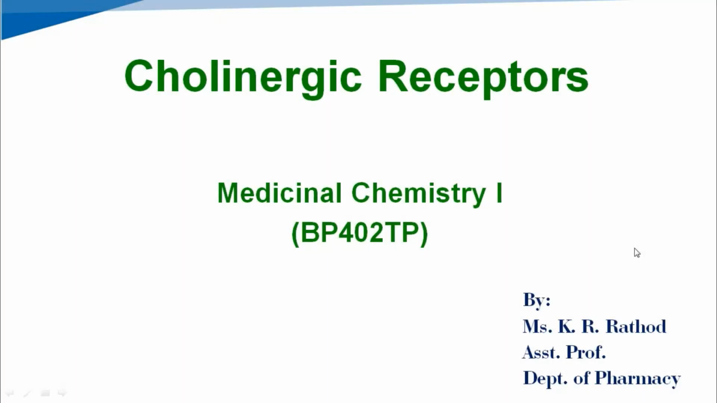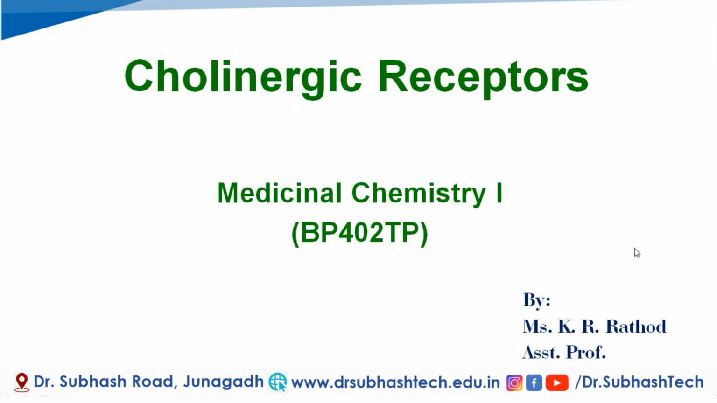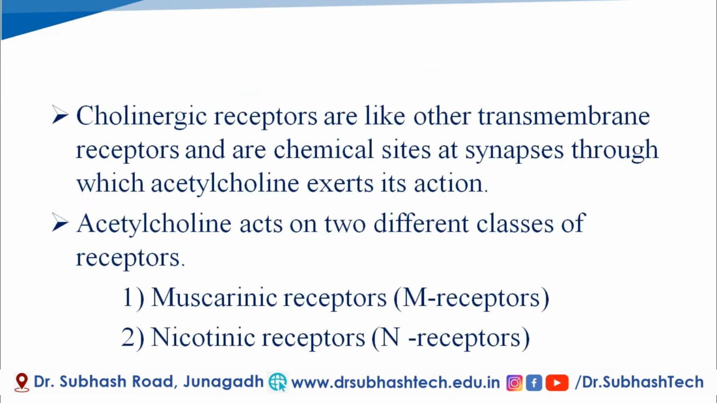In the series of drugs acting on ANS, in the previous video tutorial we have seen about cholinergic neurotransmitter, and in today's video tutorial we will discuss cholinergic receptors in the subject Medicinal Chemistry 1 of 4th Sem B.Pharm. Cholinergic receptors means the receptors through which the cholinergic system or parasympathetic system acts.